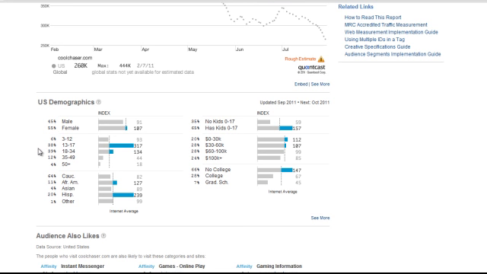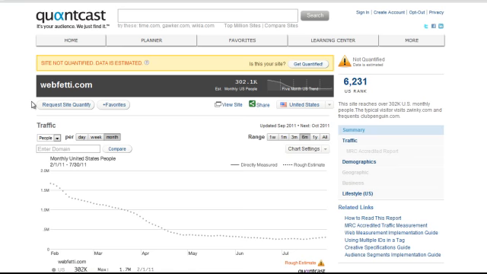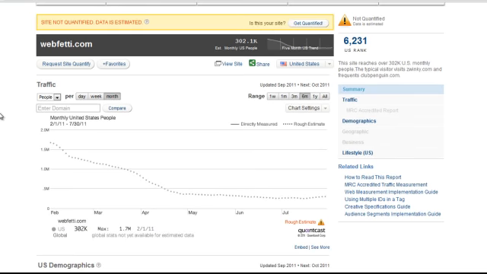So here you can see that there's a huge similarity. It's got the same amount of female usage demographic wise. Age group is just about the same. There's a bigger spike in younger age, as you can see here. But yeah, 13 to 34, and you could go through the rest of it. Again, this one's actually mostly Caucasian. It had a recent spike in Hispanic, and then the stuff on the right hand side. Let's look at another one here, WebVeti.